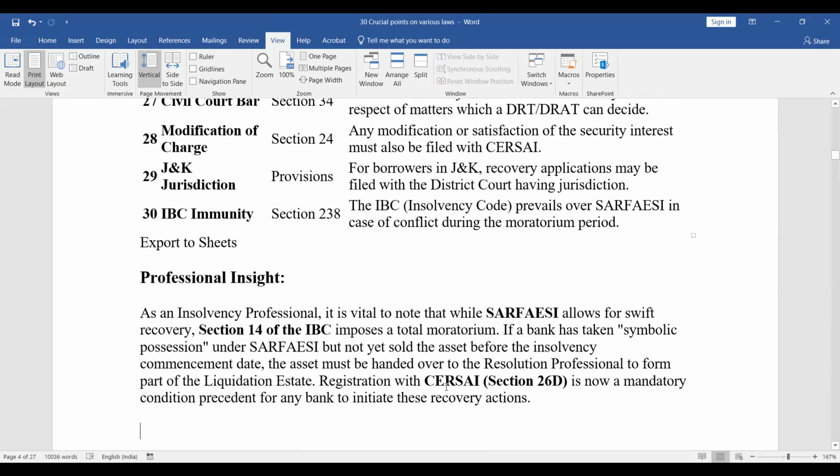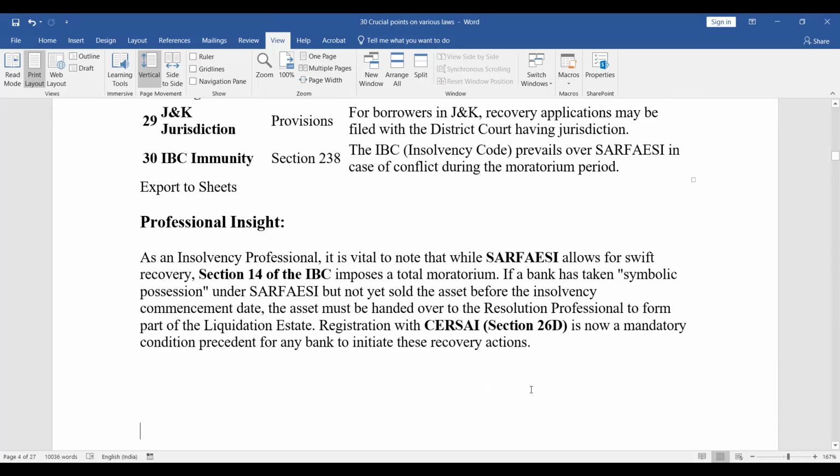So as an insolvency professional, it is vital to note that while SARFAESI allows for swift recovery, Section 14 of the IBC imposes a total moratorium during the CIRP period. But that moratorium is lifted during liquidation. So during liquidation, a secured creditor can take action, but not during CIRP. If a bank has taken symbolic possession under SARFAESI but not yet sold the assets before the insolvency commencement date, the asset must be handed over to the RP to form part of the liquidation estate. Registration with SARFAESI is now a mandatory condition precedent for any bank to initiate these recovery actions.